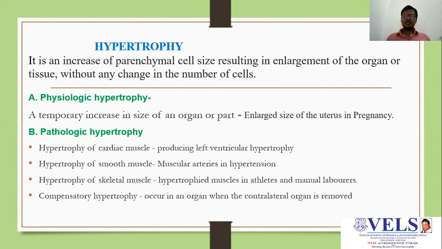Pathologic hypertrophy: hypertrophy of cardiac muscle, which produces left ventricular hypertrophy due to some stress or cell injury. Hypertrophy of smooth muscle, that is muscular arteries in hypertension. Hypertrophy of skeletal muscle, that is hypertrophied muscles in athletes and manual laborers. Compensatory hypertrophy occurs in an organ when the contralateral organ is removed.